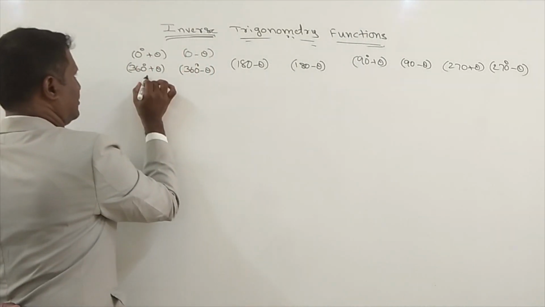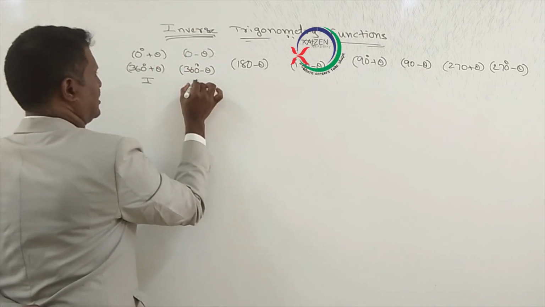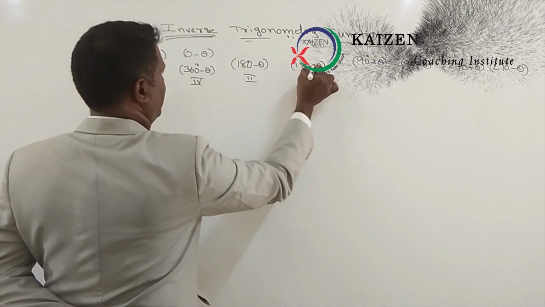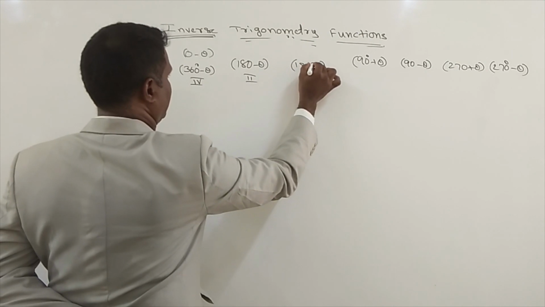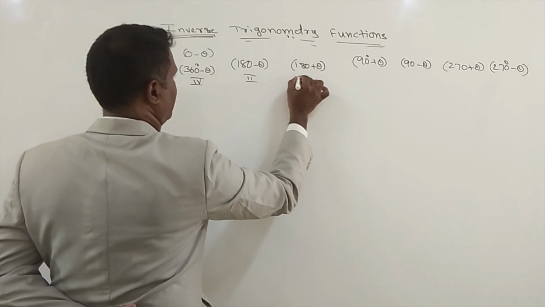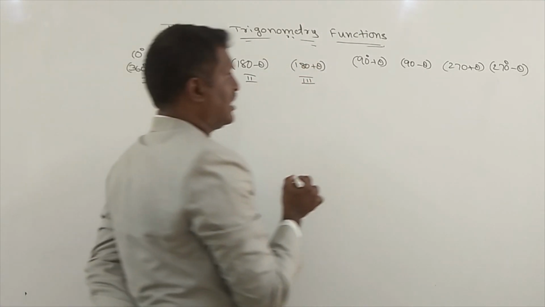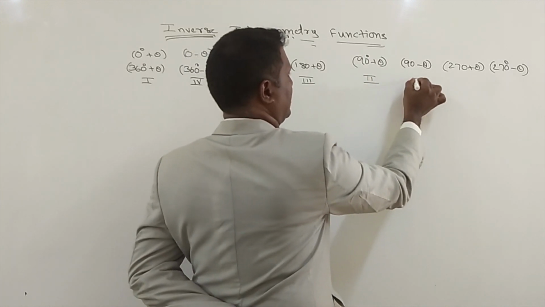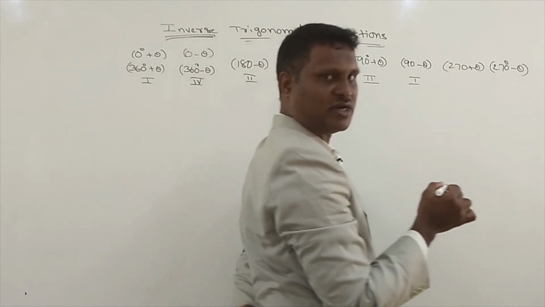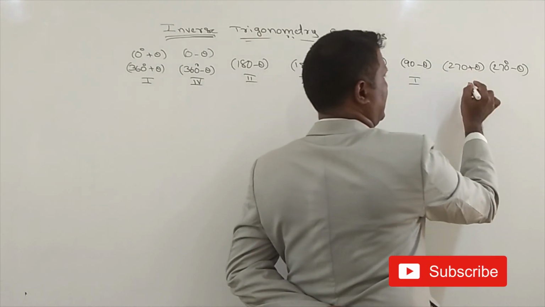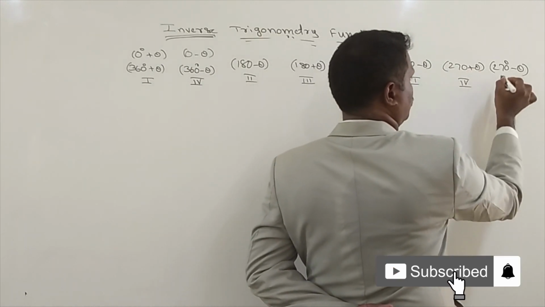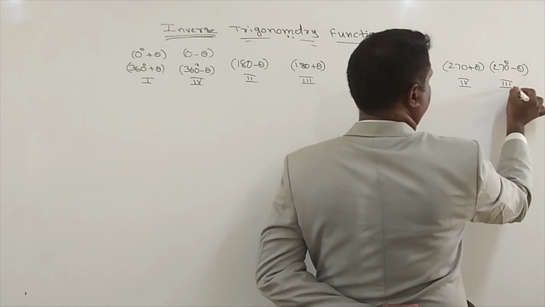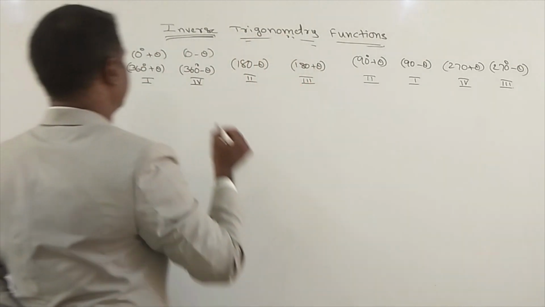This comes under the first quadrant. This is the fourth quadrant. This is the second quadrant. 180 plus theta comes under the third quadrant. And 90 plus theta comes under the second quadrant. 90 minus theta comes under the first quadrant. 270 plus theta comes under the fourth quadrant. 270 minus theta comes under the third quadrant. Like that we can take.